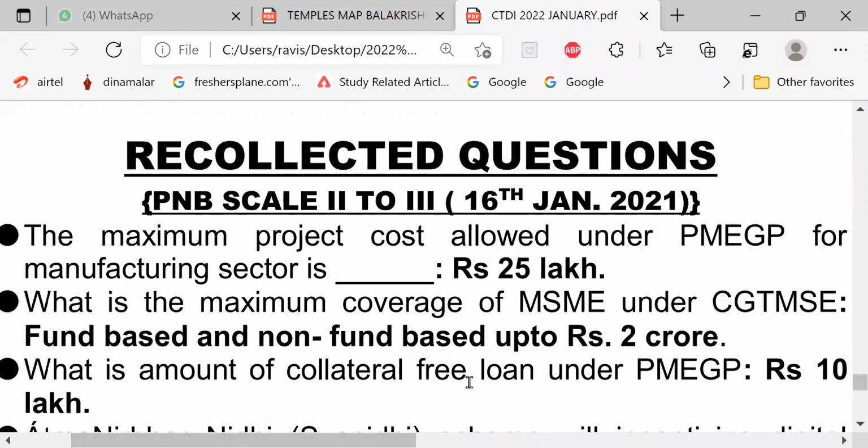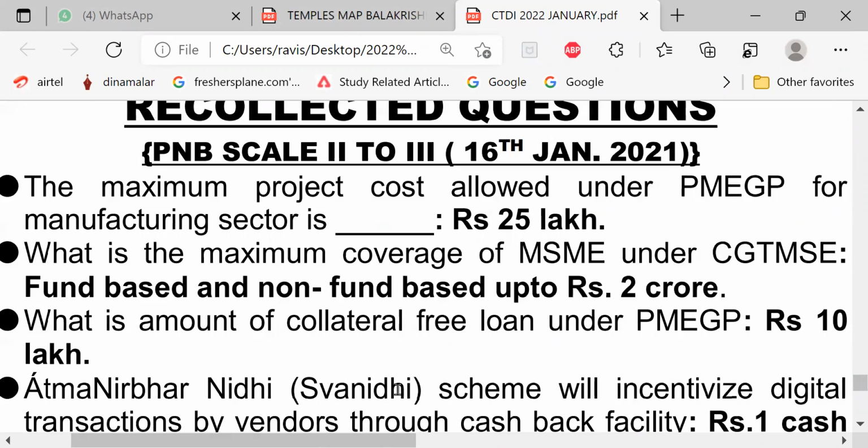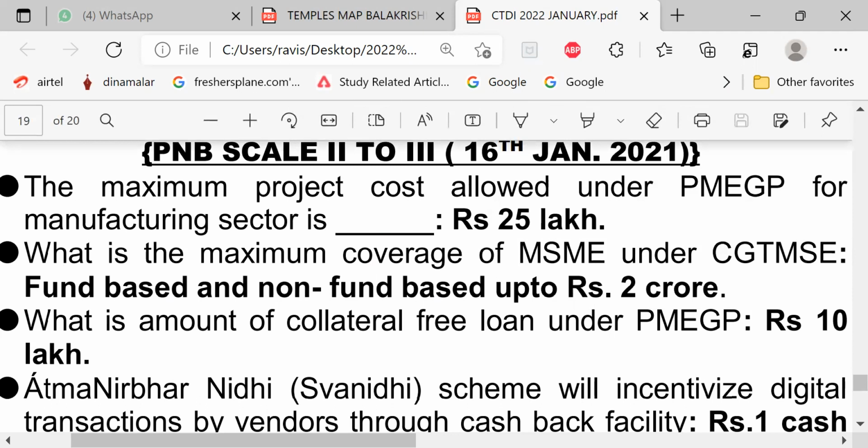This is for interviews for SBI, IBPS PO, and also for UPSC, EPFO, and other exams. This will be useful. The maximum project cost allowed under PMEGP for the manufacturing sector is 25 lakh.